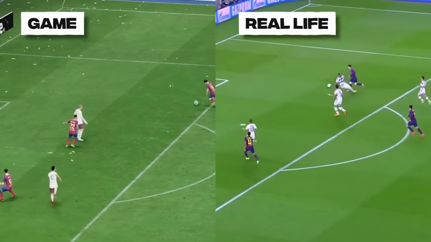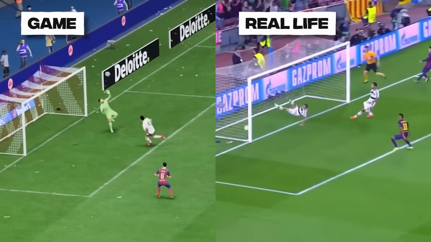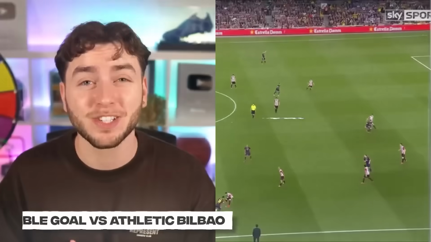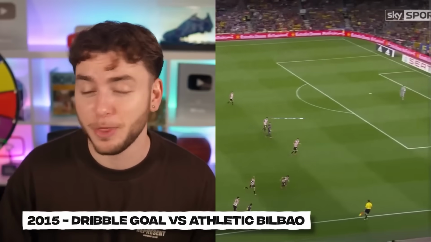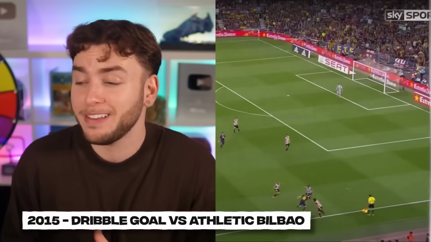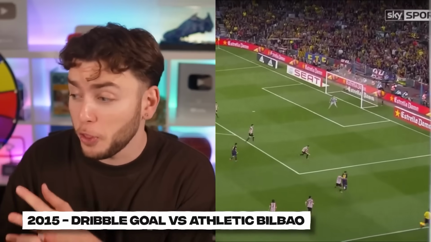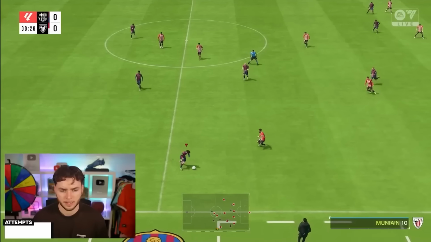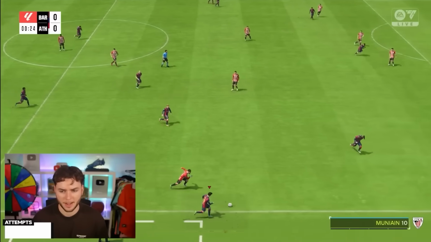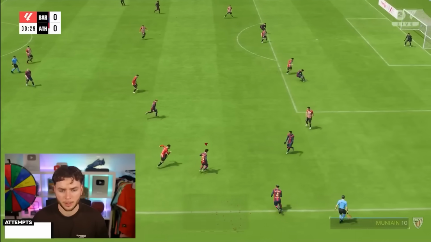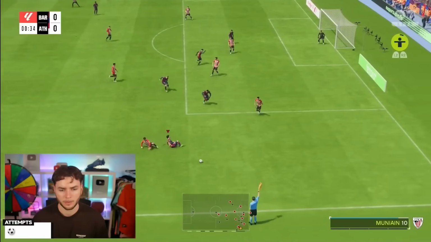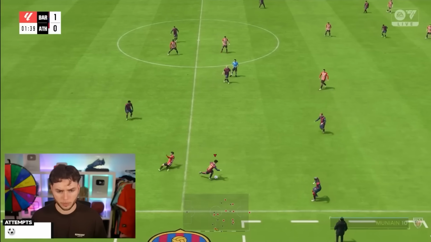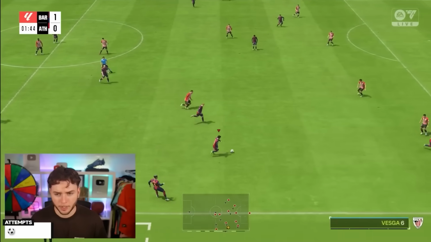And with almost perfecting that goal, we're moving on to the iconic goal of 2015. It's this goal versus Athletic Bilbao in the Copa del Rey final, where Messi took on not 1, not 2, not 3, not 4, but 5 players and scored this goal. He starts here. He runs down the line. 2 of them come up towards him. Oh, sent to the shops.